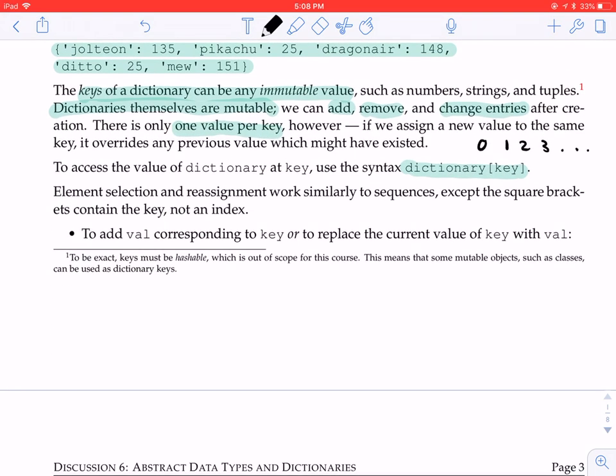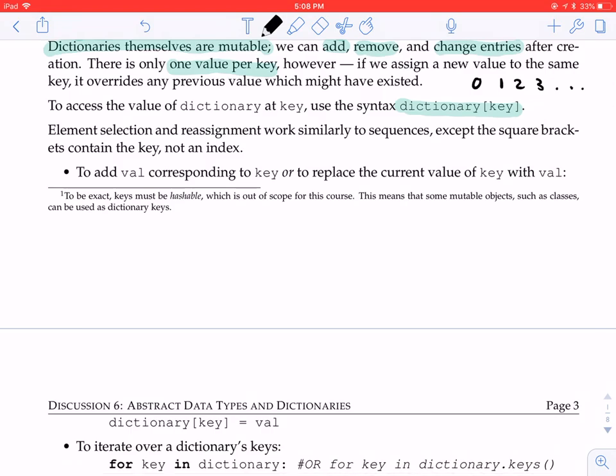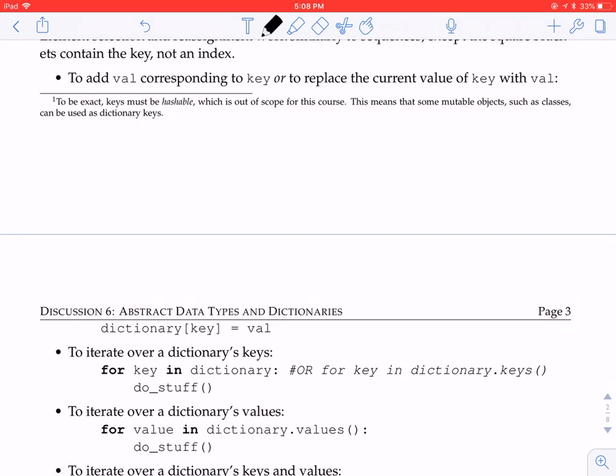To add a value corresponding to a key, or to replace the current value of a key, we use this syntax, which we saw earlier. Remember that this is to make a new mapping, and it also changes the mapping.